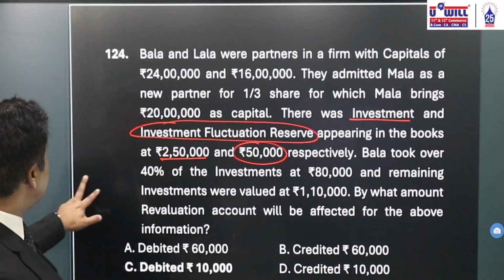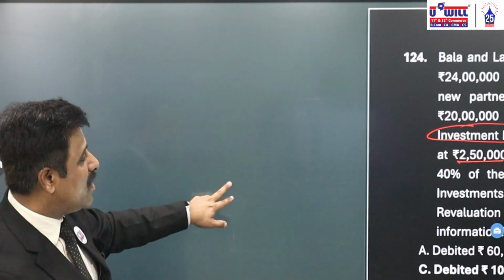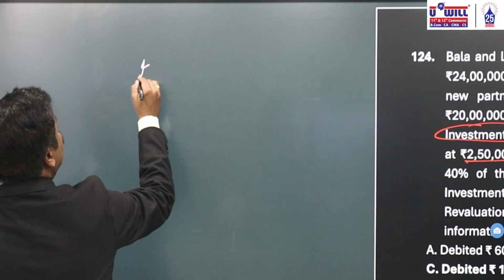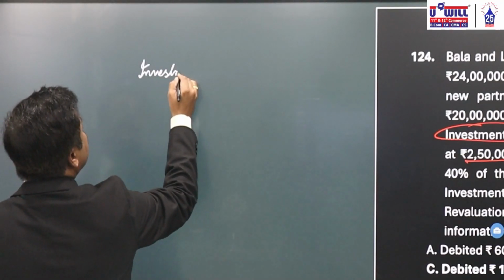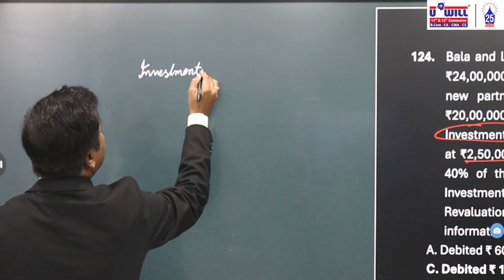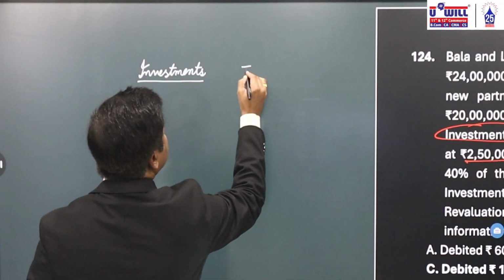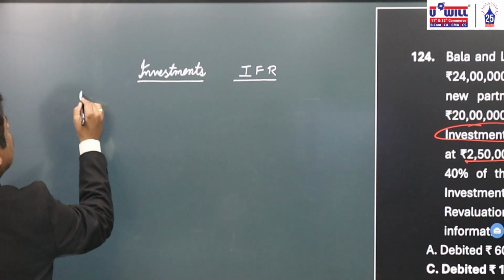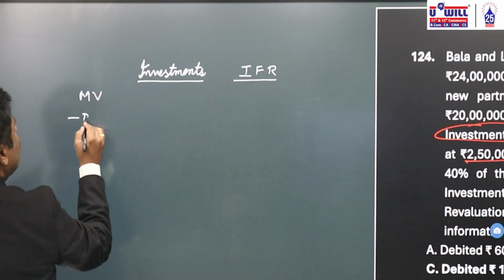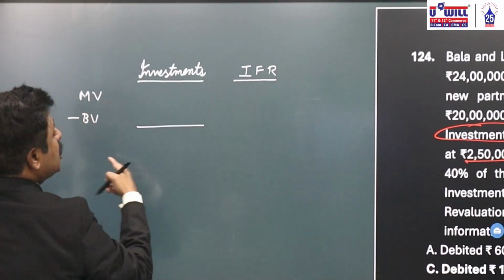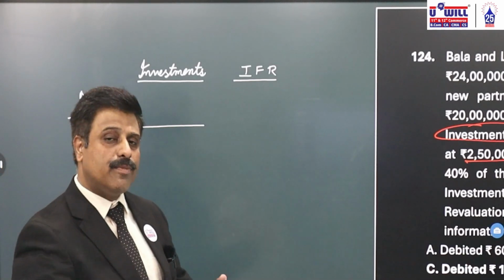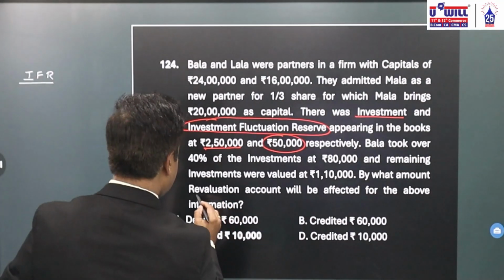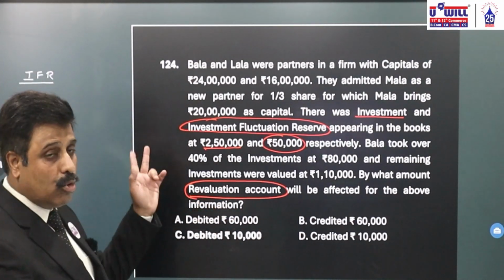Now, those who have attended my class earlier, I've been making you do one workings for investment and investment fluctuation reserve. Same workings we'll do, so we'll get the amount. One is investments column we used to make, and second column we used to make for investment fluctuation reserve. Here we always compare market value minus book value. If there is loss, we'll adjust with investment fluctuation reserve. If there is profit, we directly credit it to revaluation account. Final question asked is, what amount will be reflected in revaluation account? So in both the places we can get revaluation.